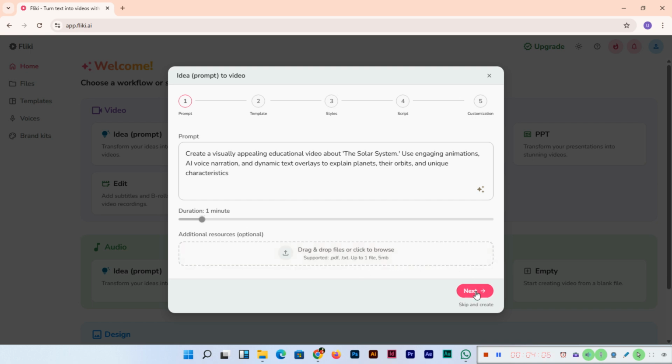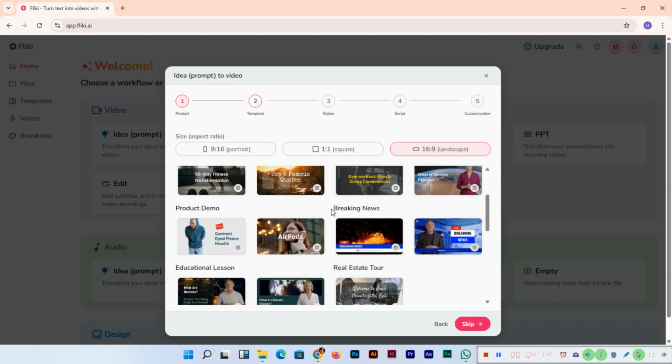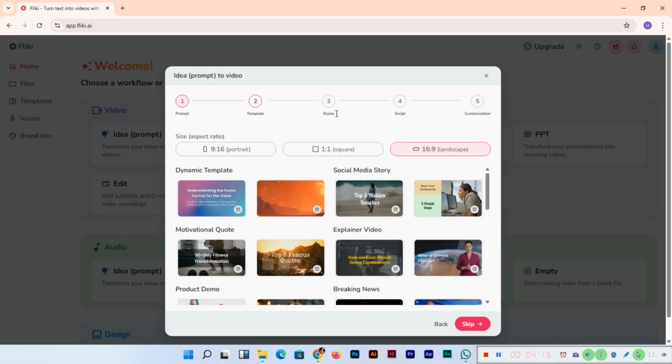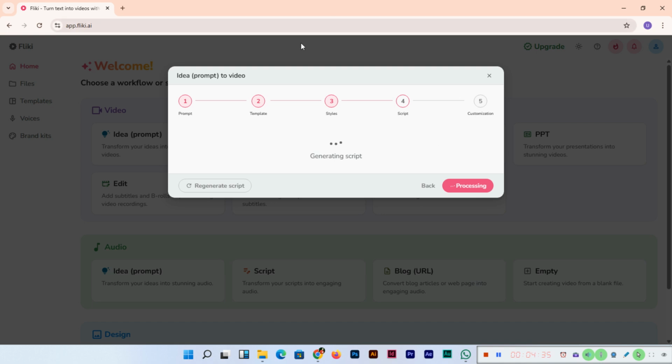Next, here you can select landscape. You can select from these templates also, and you can skip this option. Now language English, dialect United States, tone should be educational, purpose education, and audience students, and click on next.